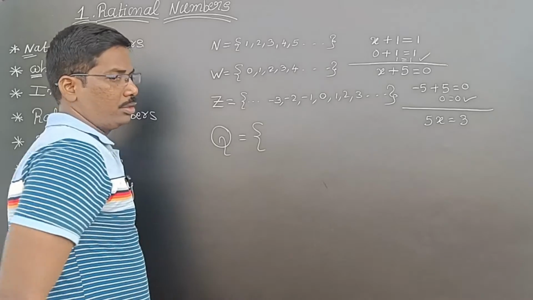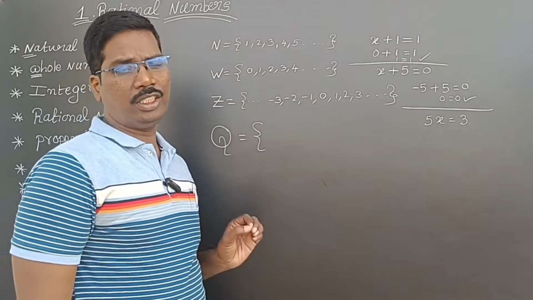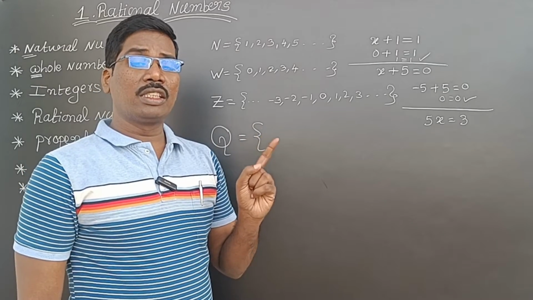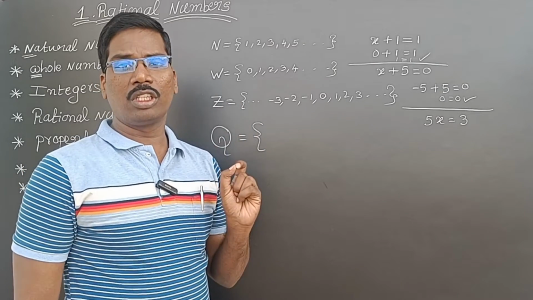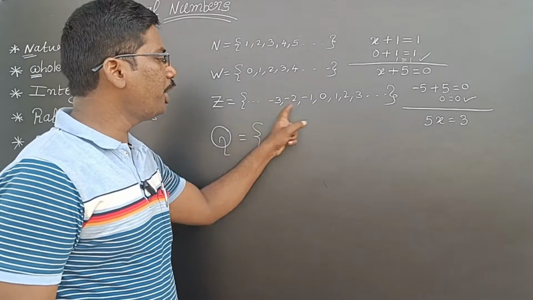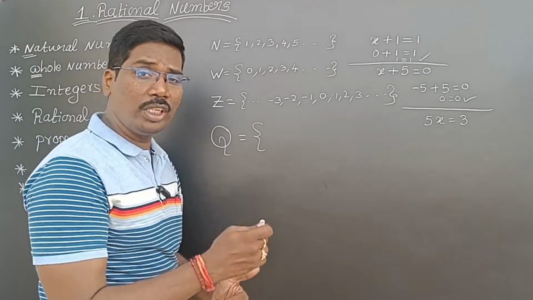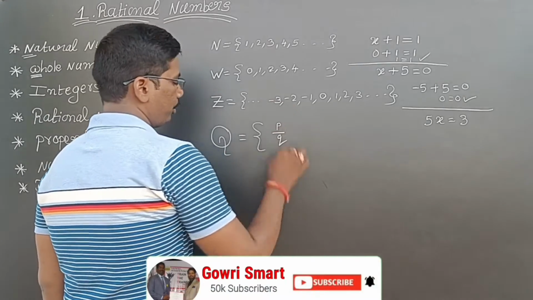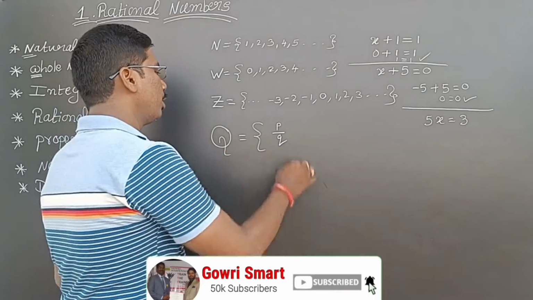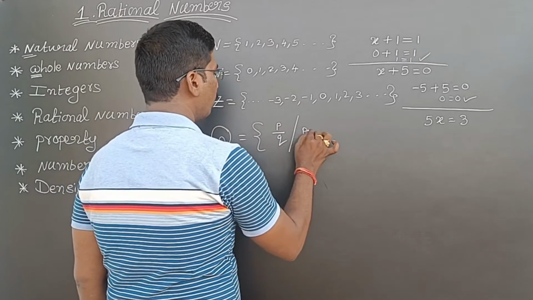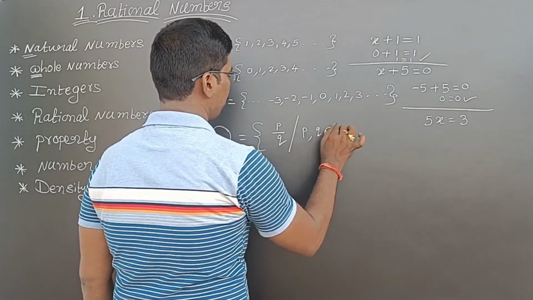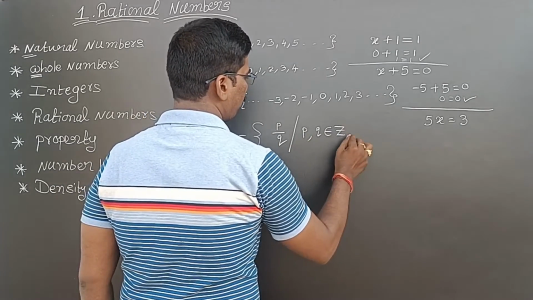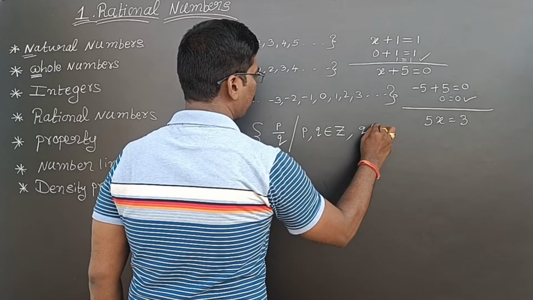If I take any two integers, and the second number must not be 0, the second number should not be 0. If I write the two integers in the form of P by Q, what are P comma Q? P comma Q belong to Z, where Q is not equal to 0.